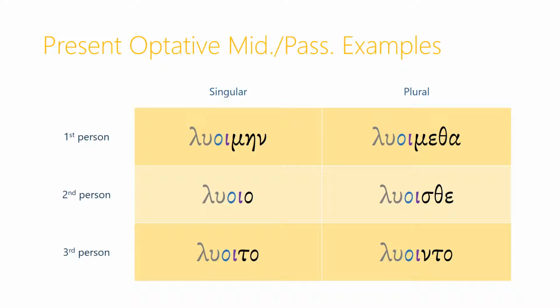Notice that in the second person singular, this is one of the very few cases where that omicron ending doesn't collapse together with the connecting vowel to make something like an omicron upsilon diphthong or an omega. Here the omicron is visible because it's separated from the omicron connecting vowel by this iota mood indicator.